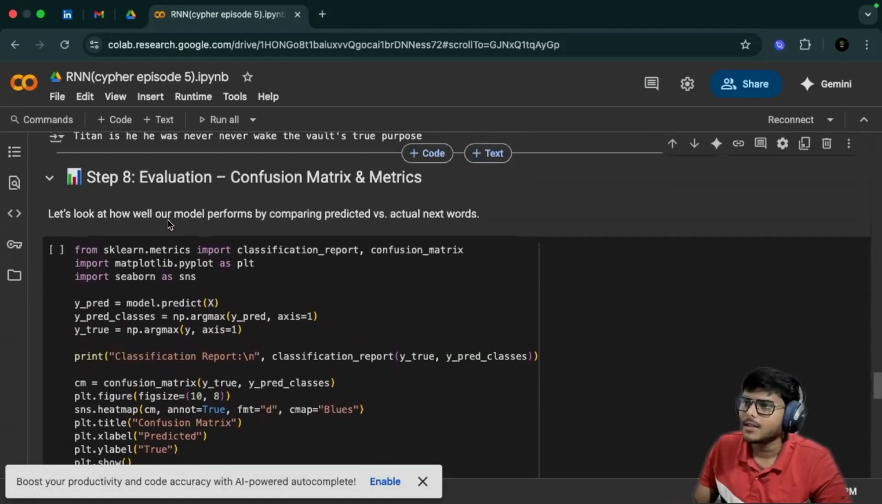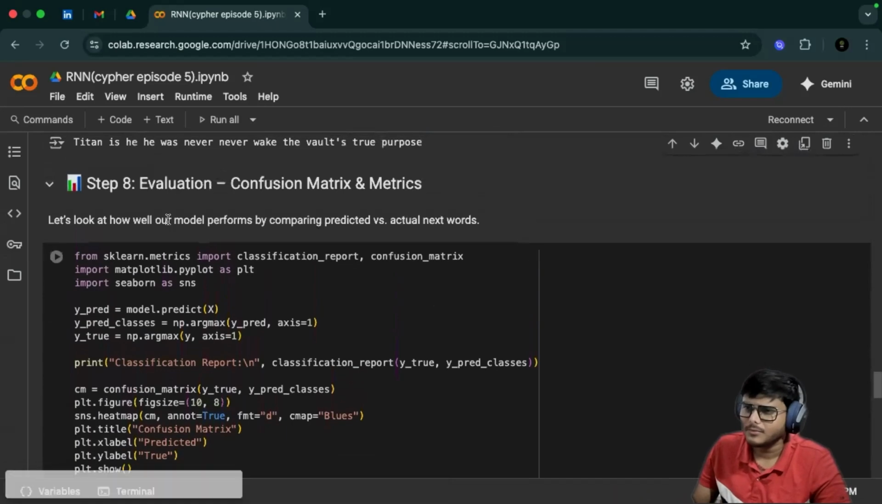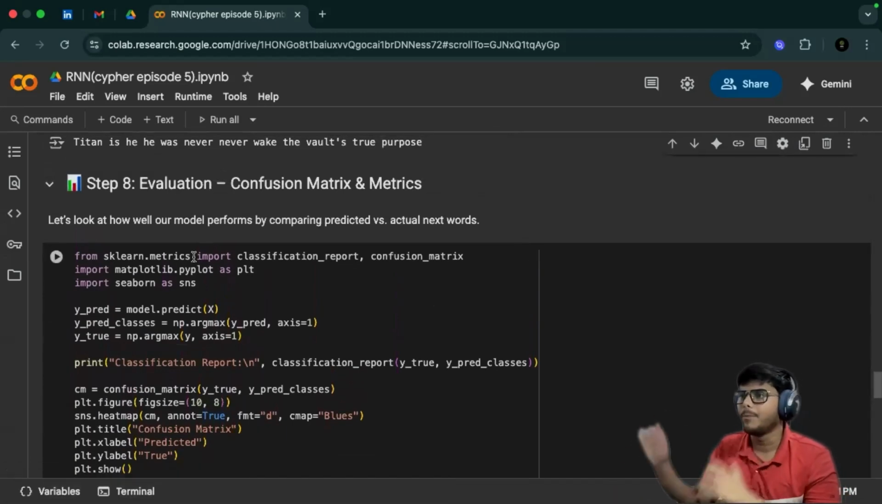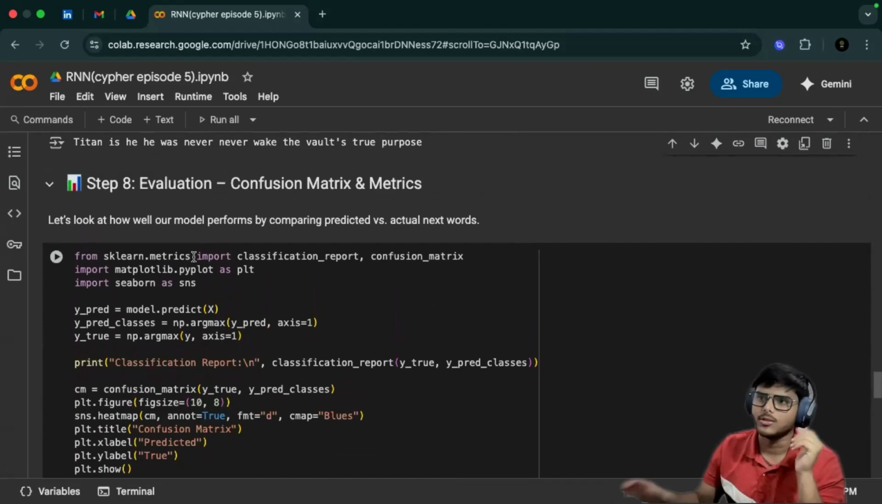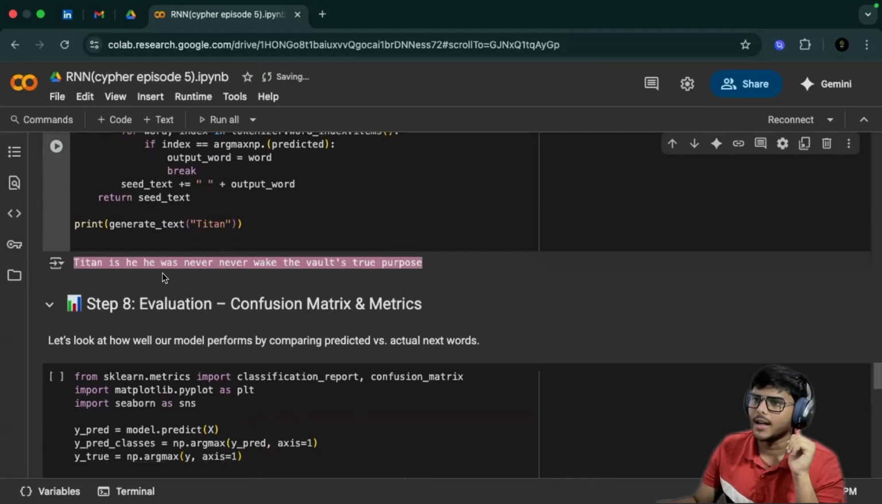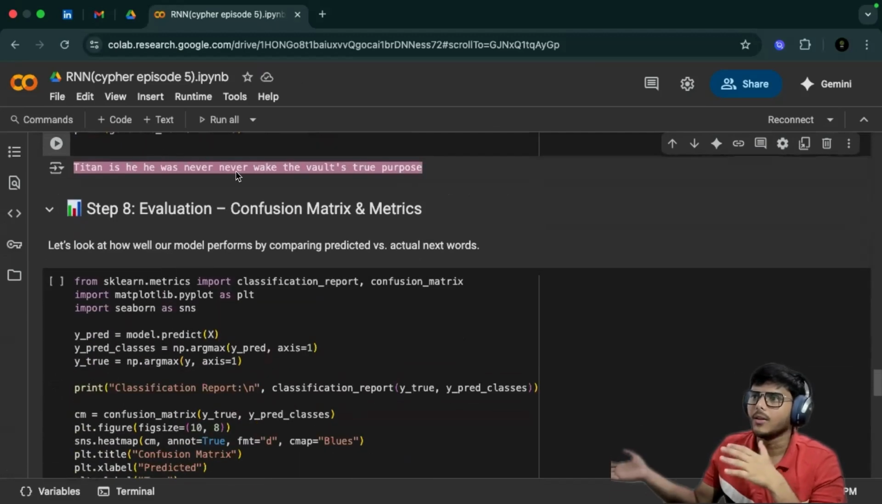Okay. Next, we'll come to the evaluation part. Let's look at how well our model performs by comparing the predicted versus the actual next words. So this was the predicted next word which we got: "Titan is he was never wake the walls to purpose."